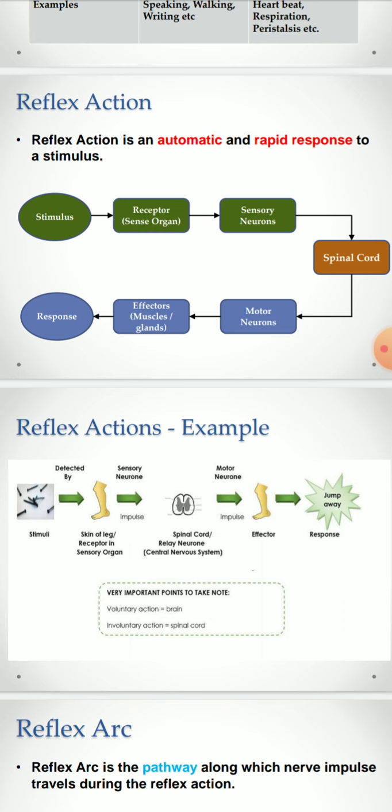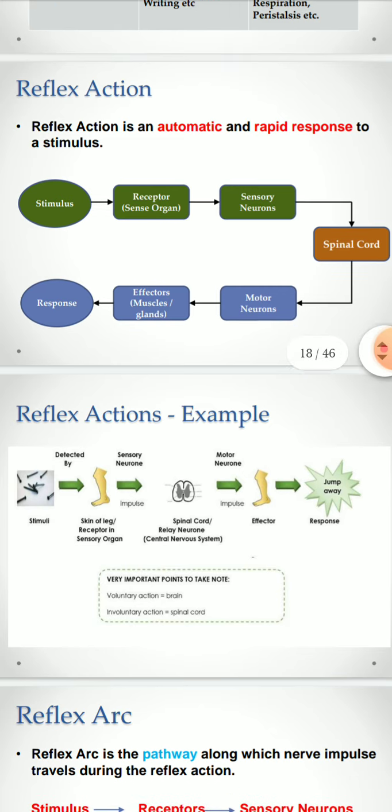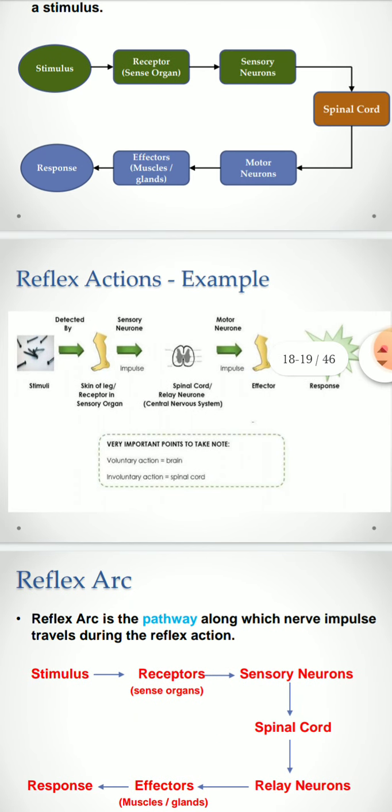So how does it happen? The stimulus passes to the receptor, that is the sense organ, and the sense organ passes it to the sensory neurons to the spinal cord, and then to the motor neurons, and then the effector muscles or glands, and then a response is generated. So this is a reflex action example. There is a stimulus detected by the finger. The sensory neuron sends it to the spinal cord, and the motor neuron and the effector, and you jump.